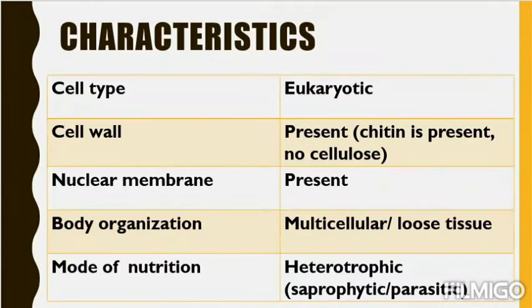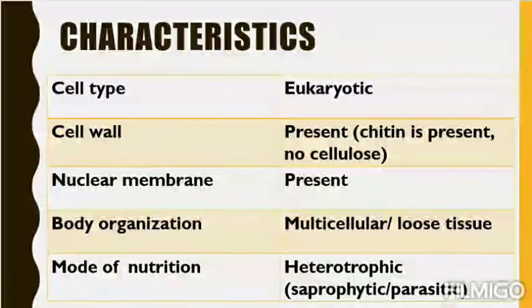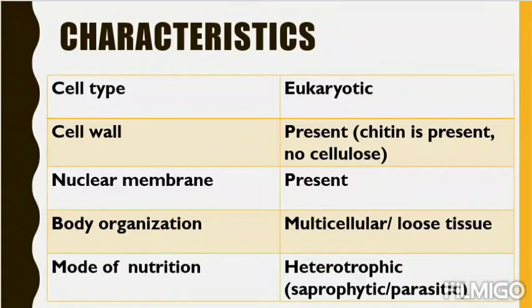Next, body organization, multicellular or loose tissue. They do not perform all their body work in a single cell. They are usually multicellular, all multicellular, except one that we will read later. When a number of cells bunch together to perform a particular work, it is called a tissue. So multicellular and loose tissue. Their body organization goes up to the tissue level only.